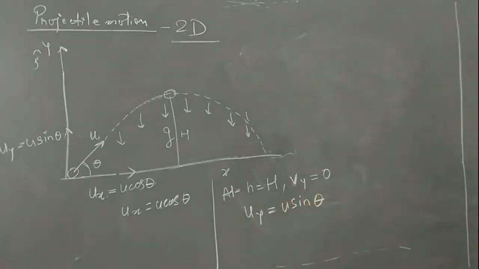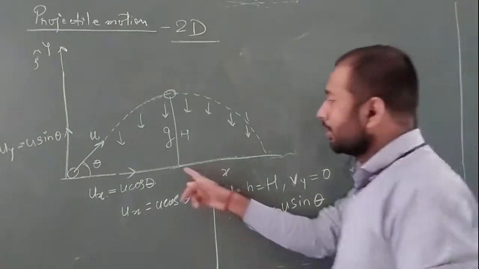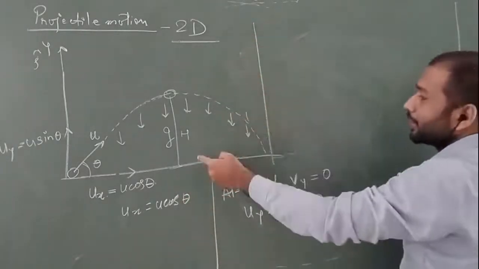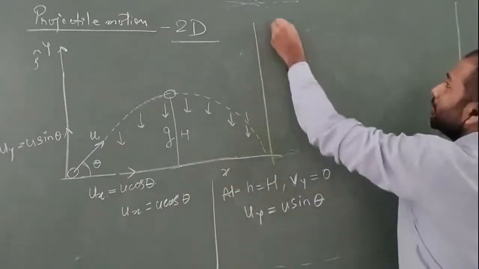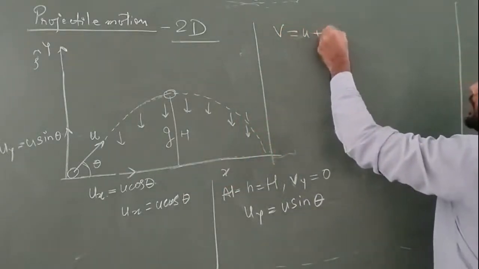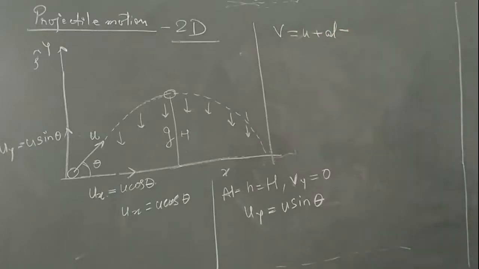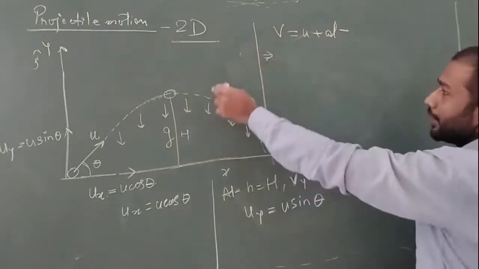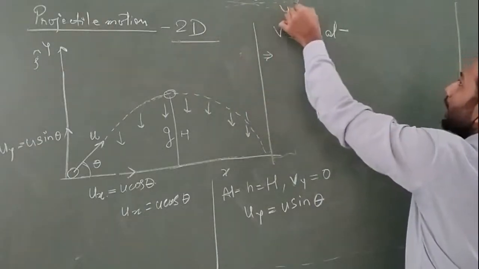Now we will use the kinematic equation to find the time. The kinematic equation that we will use here is v = u + at, the general equation, and here we are using it for the y-axis.